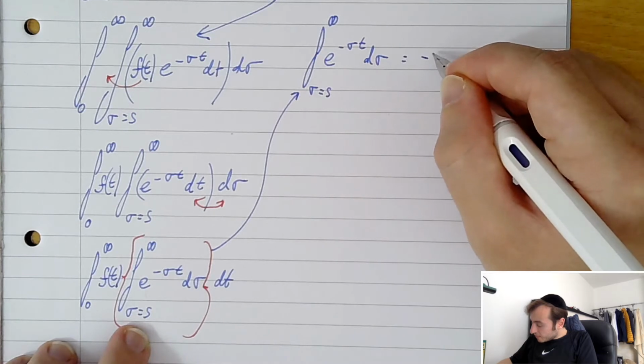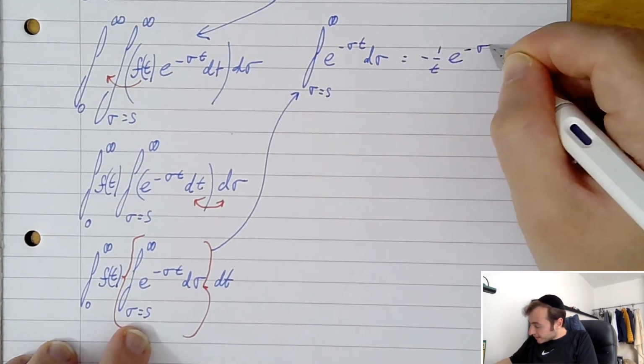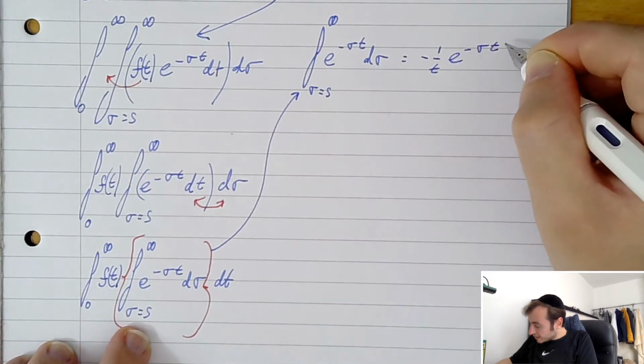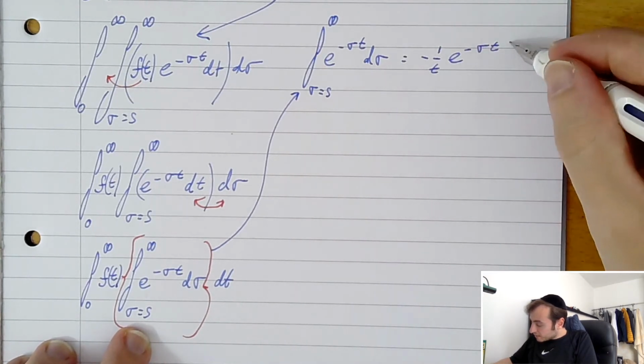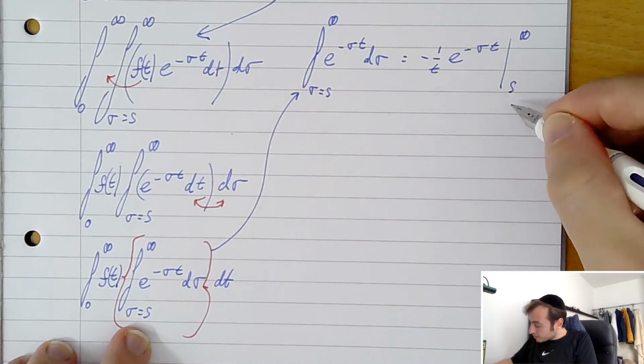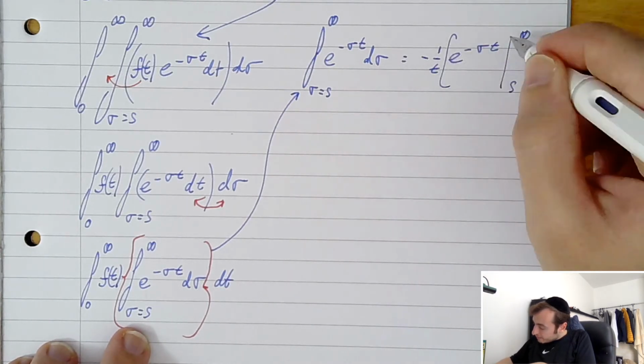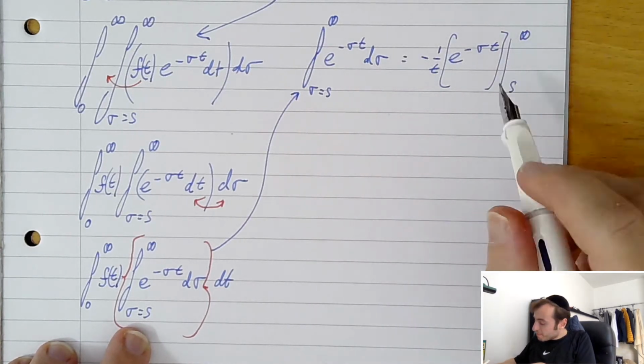So wouldn't that be minus 1 on t, e to the minus sigma t, evaluated between positive infinity and sigma equals s? Yeah, you can see that there.